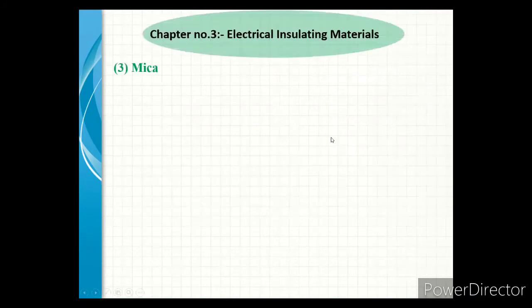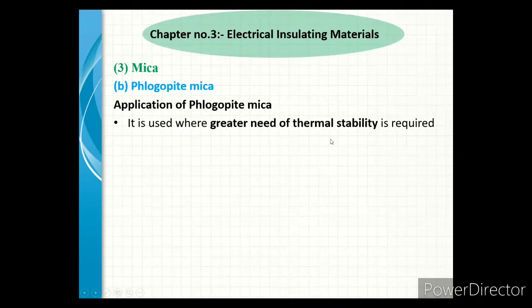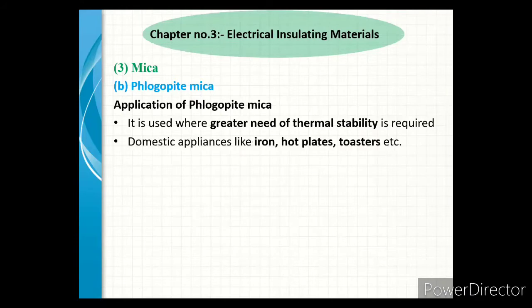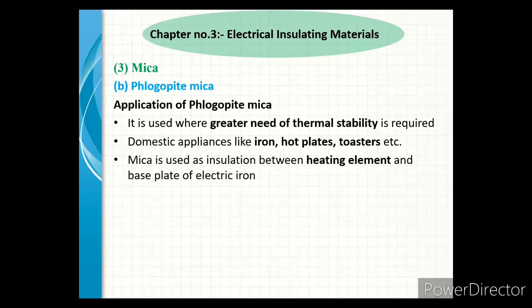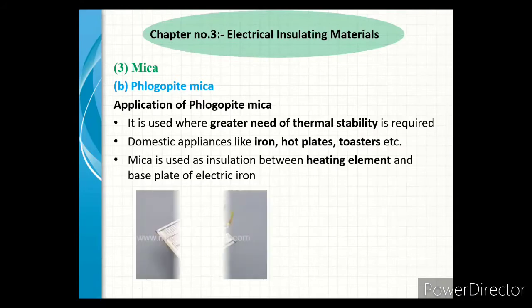Next, we see the applications of phlogopite mica. It is used where greater thermal stability is required. It is basically used in domestic appliances like iron, hot plate, toaster, etc. Mica is used as insulation between the heating element and base plate of an electric iron.